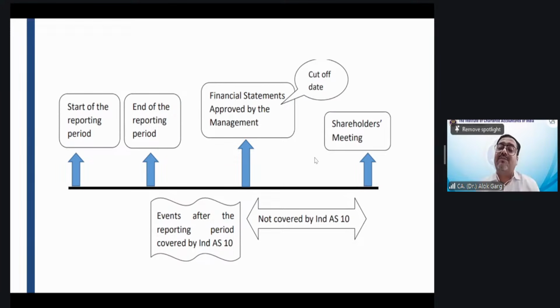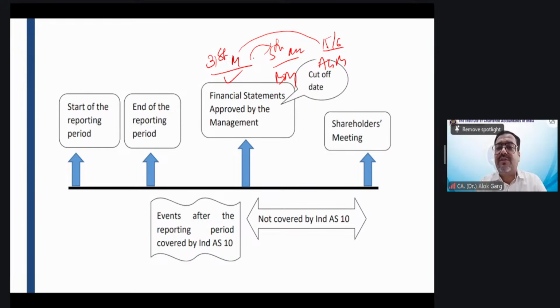After 31st March till which date? So let's say on 31st March, the financial statement have been prepared. On 5th of May, board meeting has happened. On 15th of June, AGM was conducted. So from 31st March to 15th June or 31st March to 5th May? What is the period for events occurring after balance sheet date?